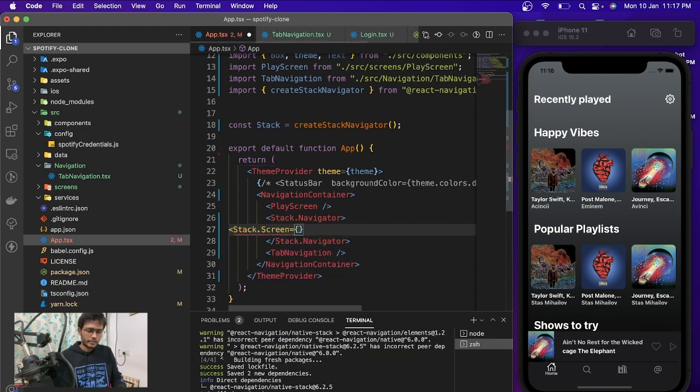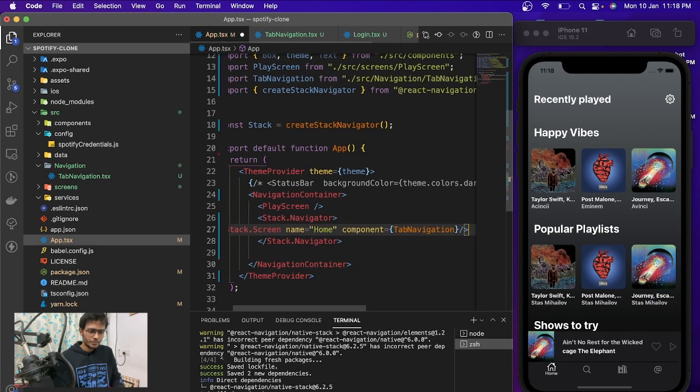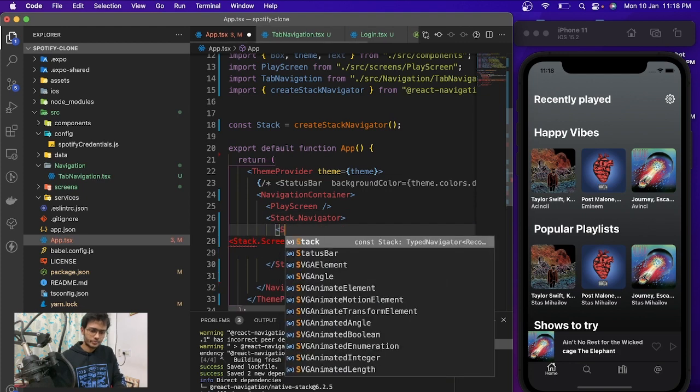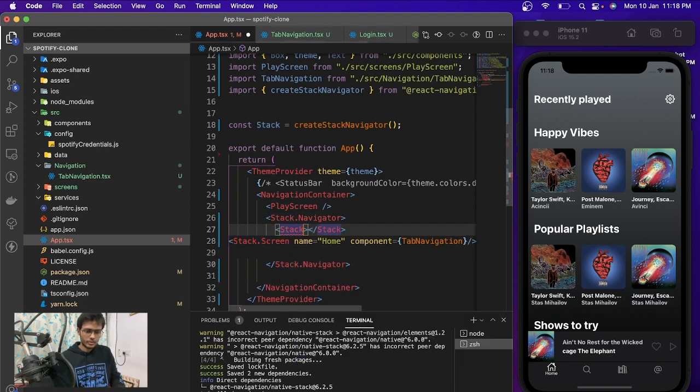So Stack.Screen, and then we are going to have a screen which will have the name home, and the component would be this tab navigation component I'm passing here. And for the login one, we just need to add another Stack.Screen.